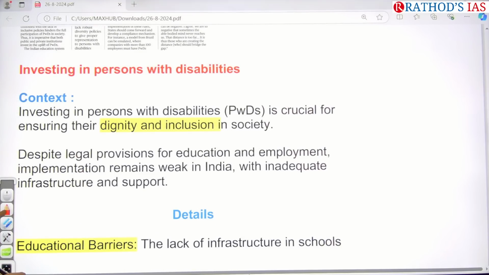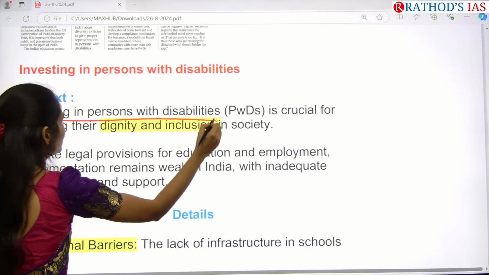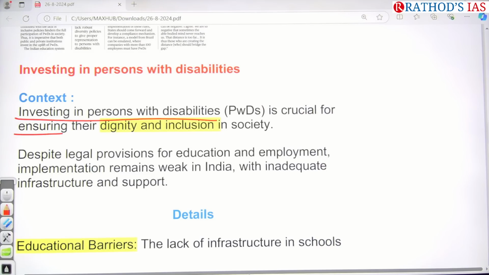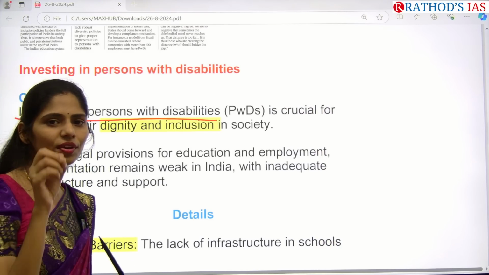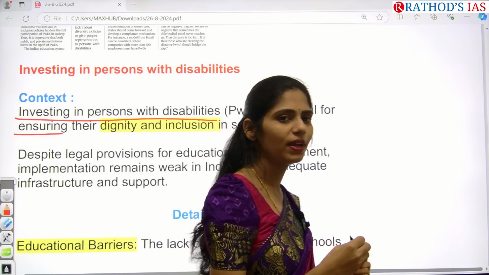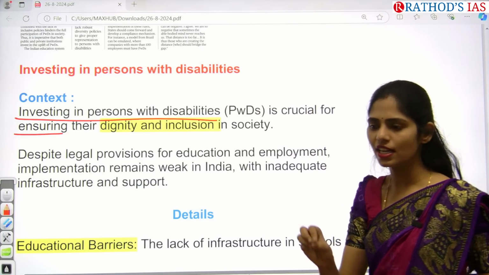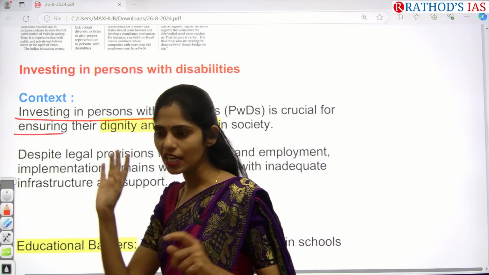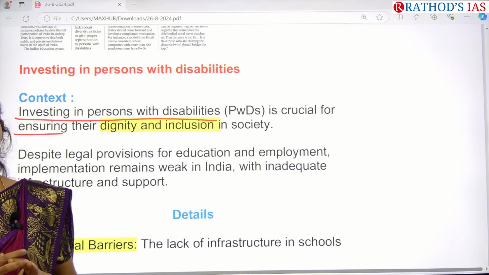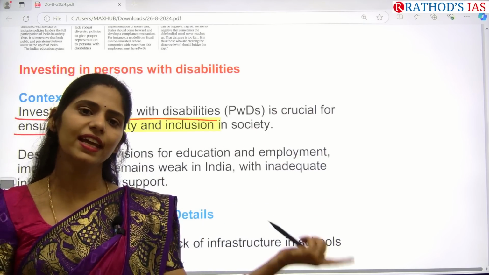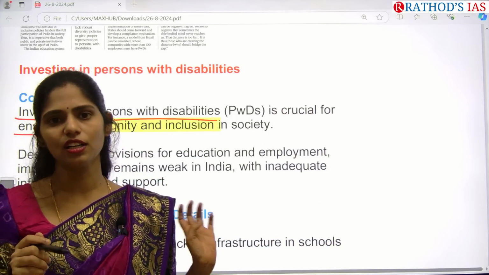Okay. So investing in persons with disabilities is very important for ensuring dignity and inclusion in society. Always when you are talking about society and policy making, we will be dealing with inclusive society, inclusive governance. That means no one should be left out, each and every one should participate in the governance making process. Then we call that society an inclusive society.